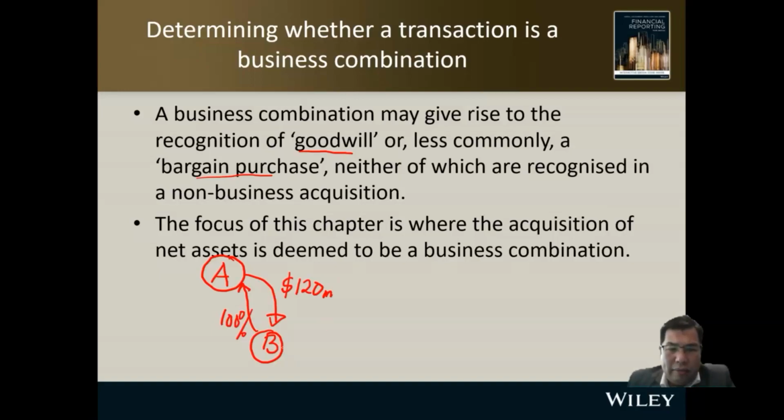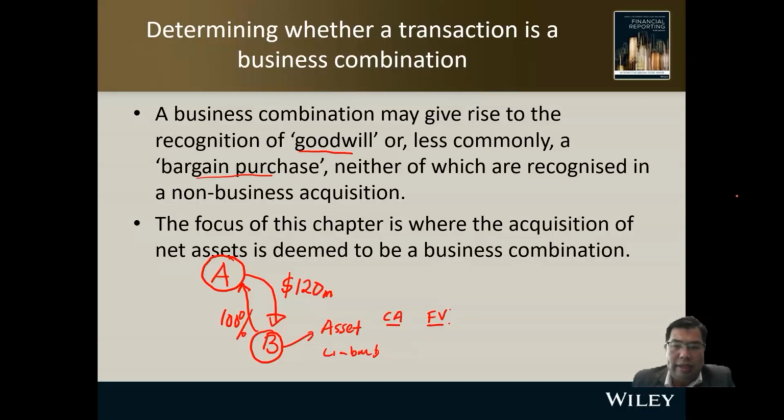When you check B's accounts, B has assets. They have the carrying amount as well as the fair value. B also has liabilities, with the carrying amount as well as the fair value.